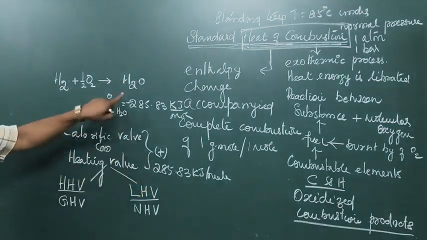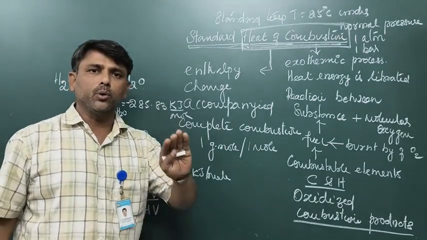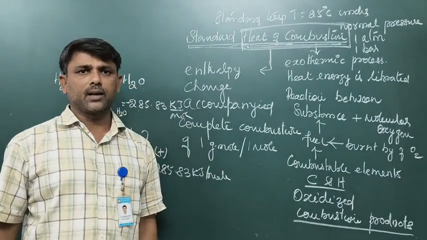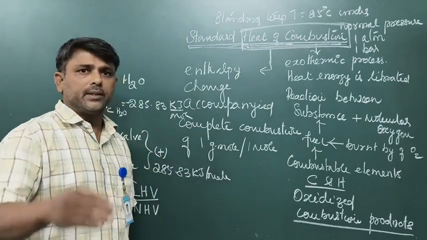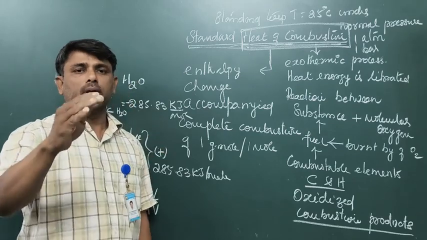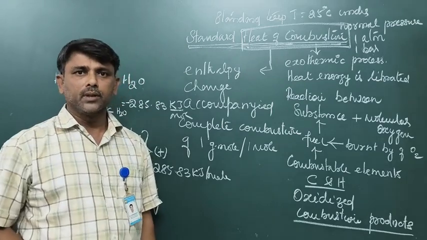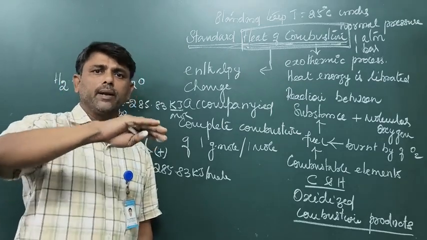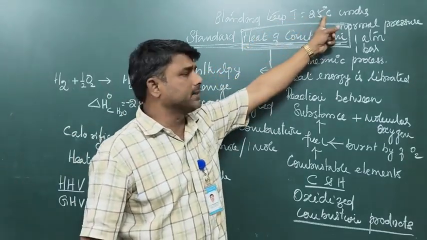What is the relationship between higher heating value and lower heating value? Listen, the combustion products contain a certain amount of water vapor. This water vapor will be condensed during the cooling process to a temperature of 25 degrees Celsius.